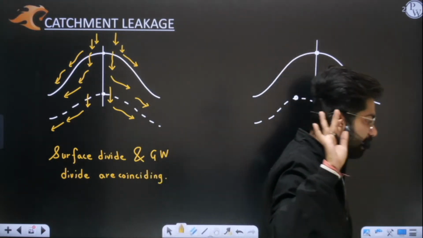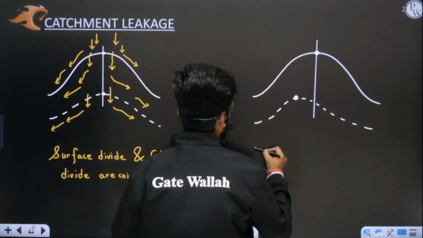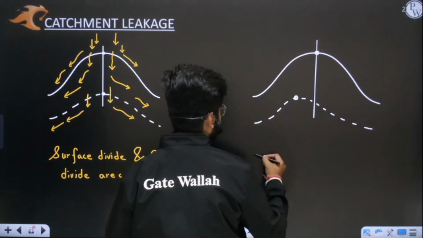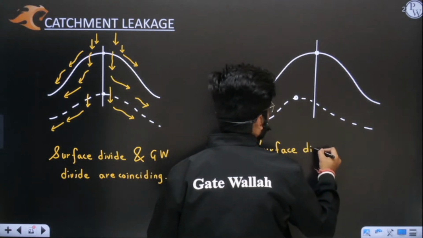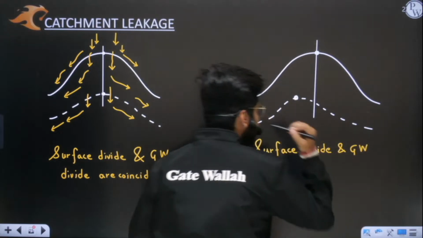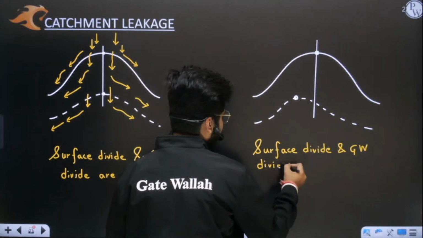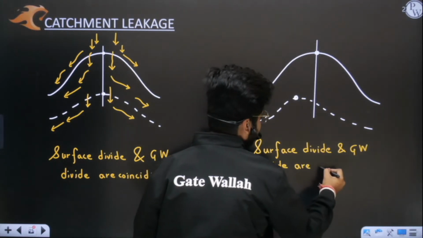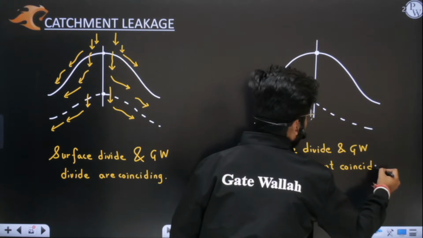Yes or no? Can you understand this? So I will say here one more point, that surface divide and groundwater divide are not coinciding, sir. Yes or no?